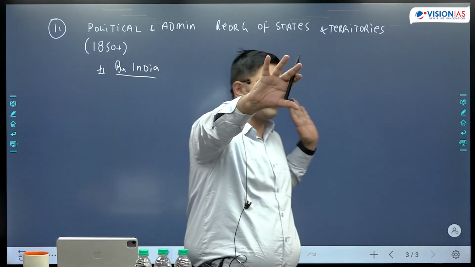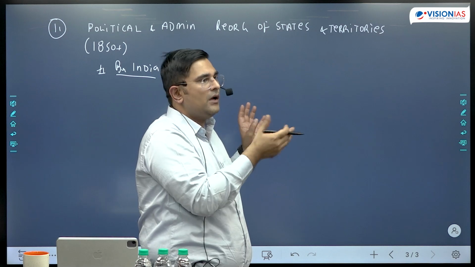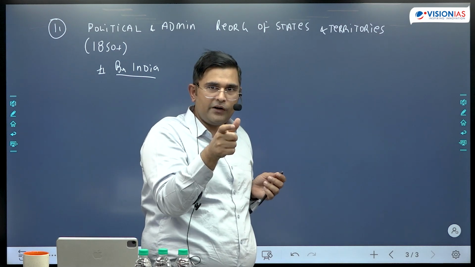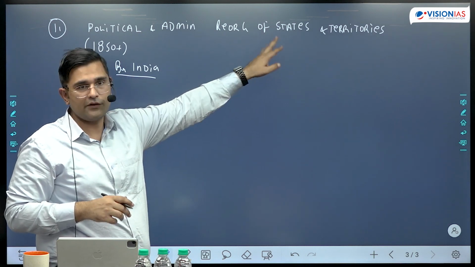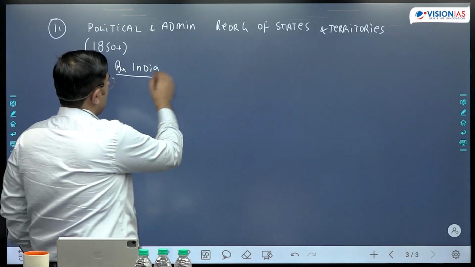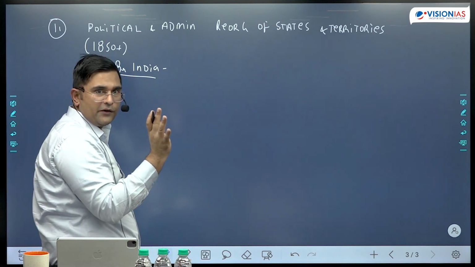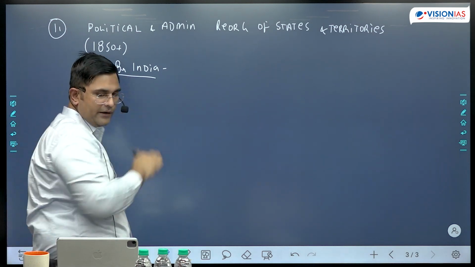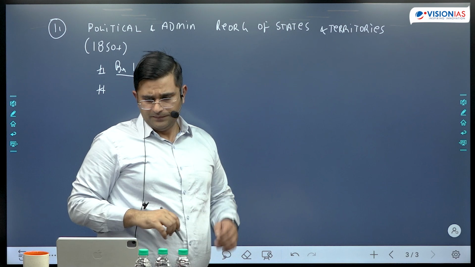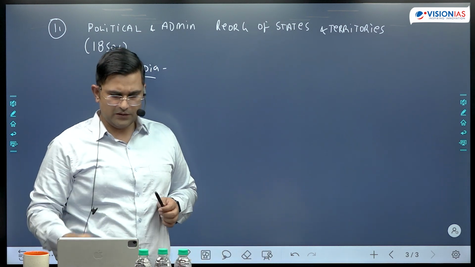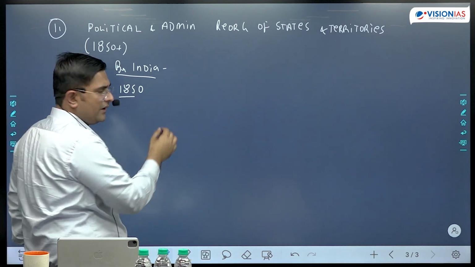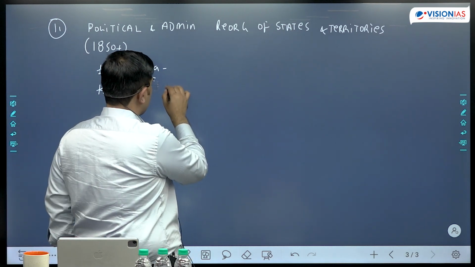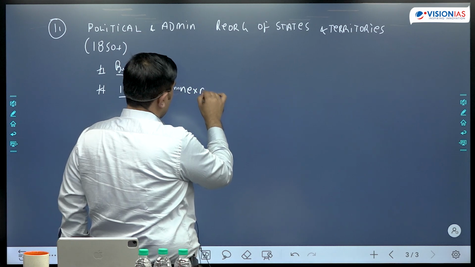So in general, you can write an introduction on how British India got created, because within British India there are states, provinces, right? So the definition of what is British India, and the second component that you can focus upon is 1850s, 1850 onwards. So you can mention, for example, annexations by Dalhousie.